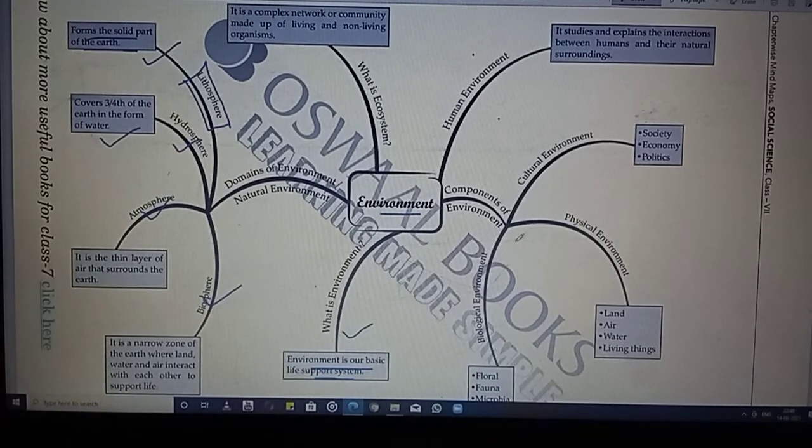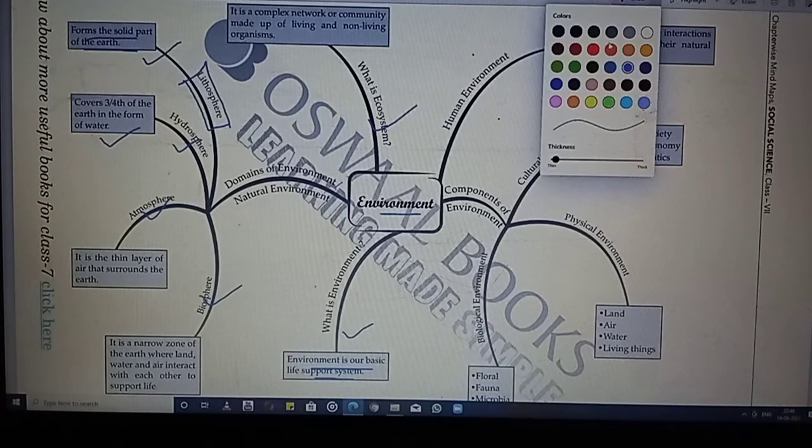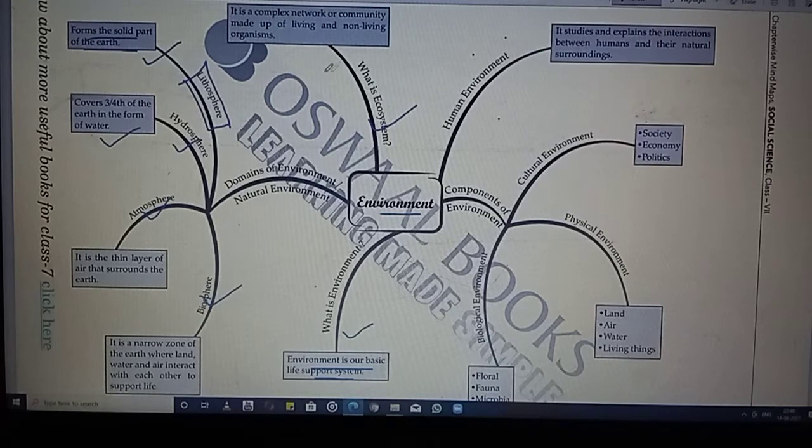Okay, next is your ecosystem. What is ecosystem? So here ecosystem is an important element, and you will be excited to know what the ecosystem is. Here the ecosystem is a complex network or community made up of living and non-living organisms. So what is the thing? It is a complex network. Complex means jatil. So we say that mix up.